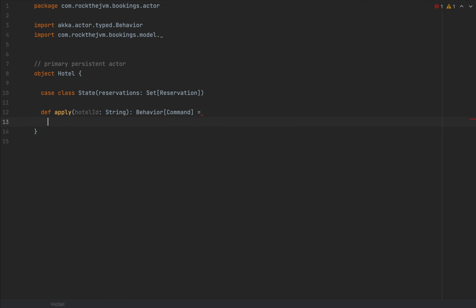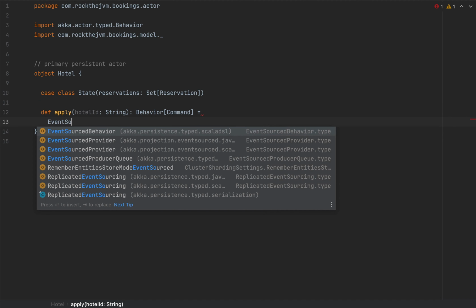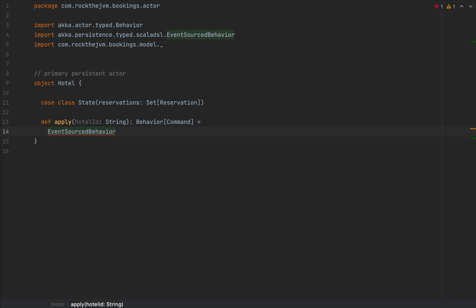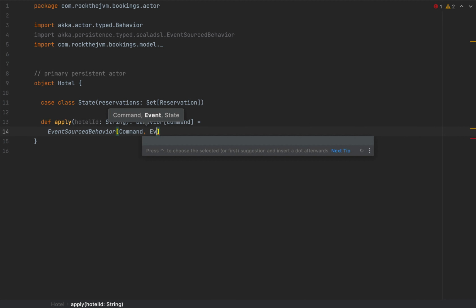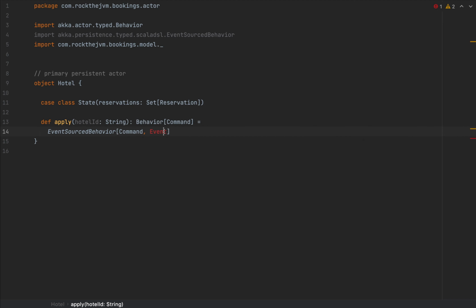And I'm going to use a special construct called EventSourcedBehavior. EventSourcedBehavior will take 3 type arguments. First of all, the command, the message that it will receive, the event type that it will persist to Cassandra, which we don't have right now, and the state that this actor will store internally.